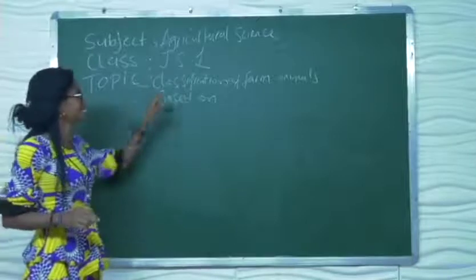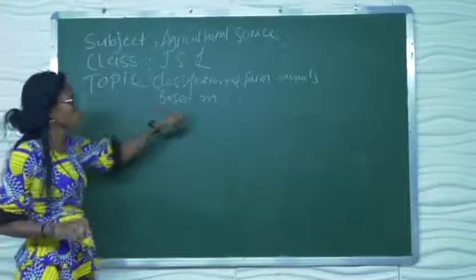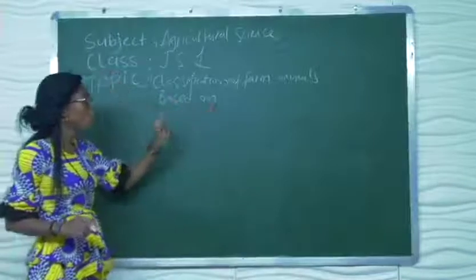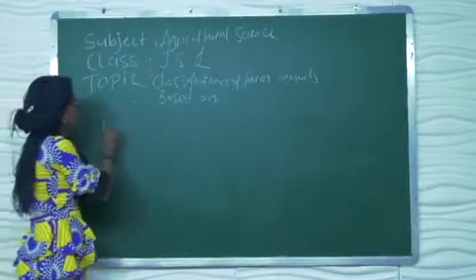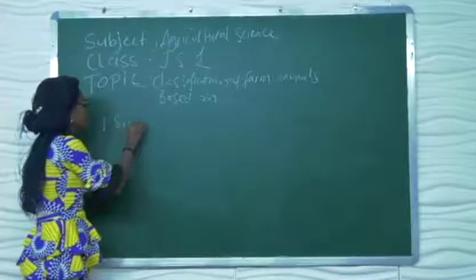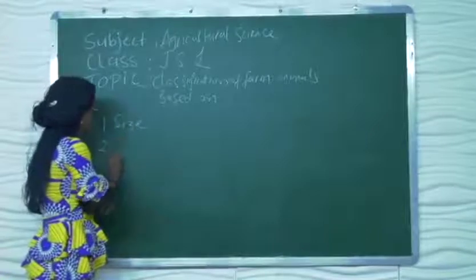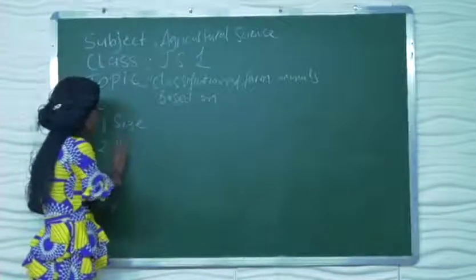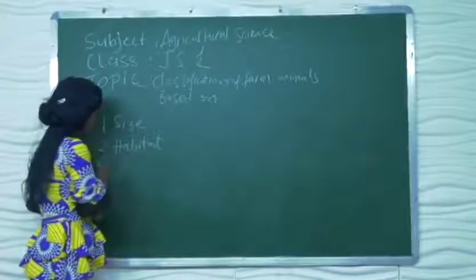Class, we're looking at Genesis 1. Our topic for today is classification of farm animals based on 1. Size, 2. Habitat, and 3.